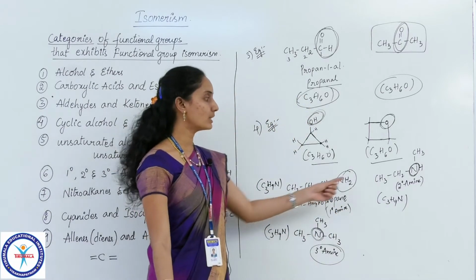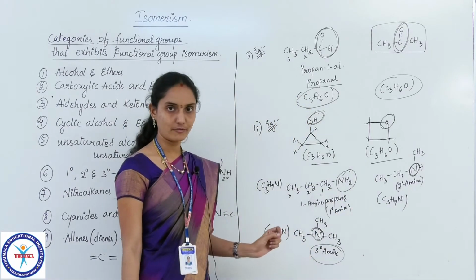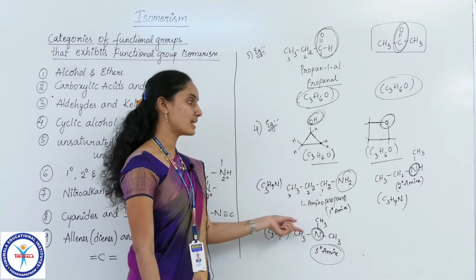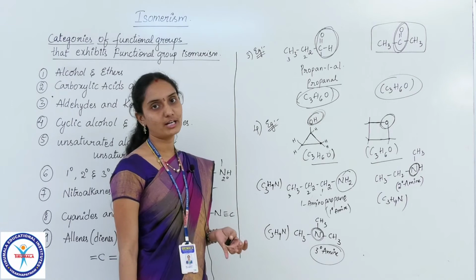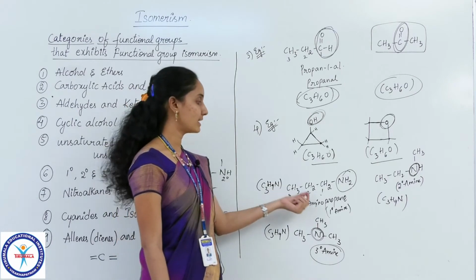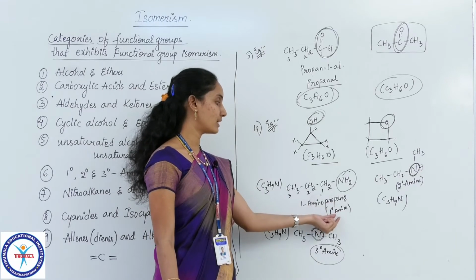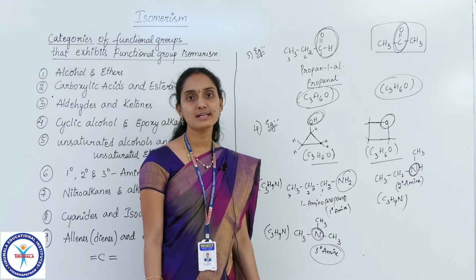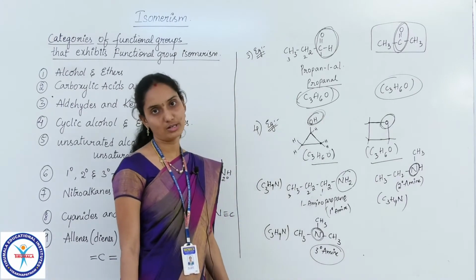All the three structures have the same molecular formula, C3H9N, but in all three cases the chemical properties are different because the functional group varies. Here it is the tertiary amine, here the primary amine, here the secondary amine. As the functional group differs, the properties of the compounds also differ.